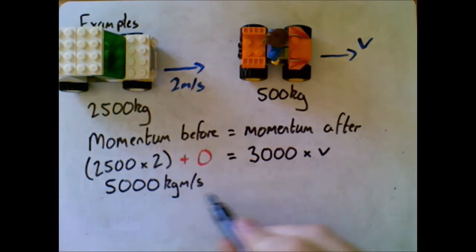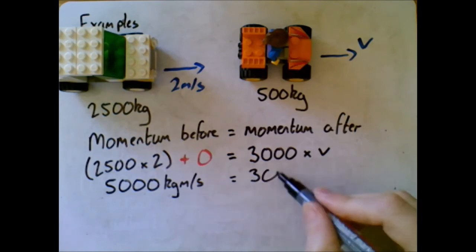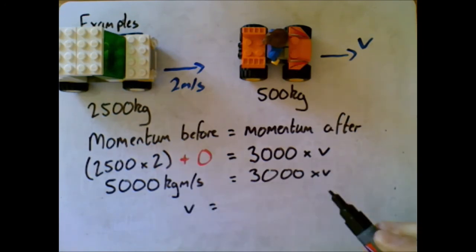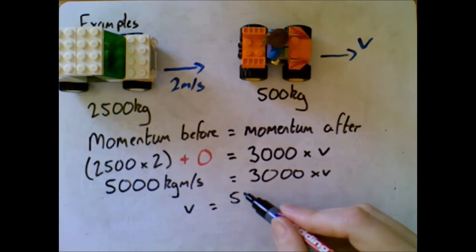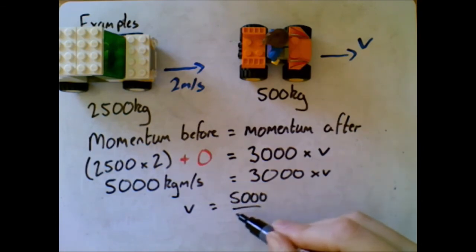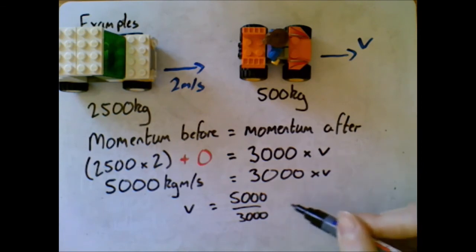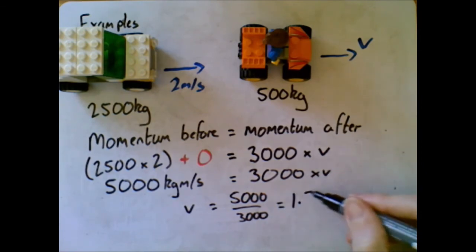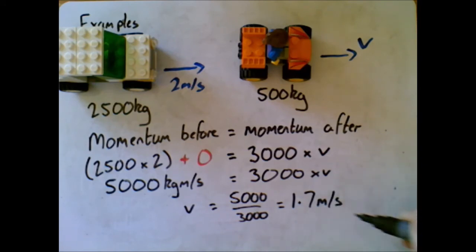So I've got 5,000 equals 3,000 times v. So this time my velocity afterwards is going to be 5,000 divided by 3,000. If you work that out, that gives you about 1.7 meters per second. So like we predicted, that's a lower velocity than the truck had to start with because they've joined together and so the mass has gone up.